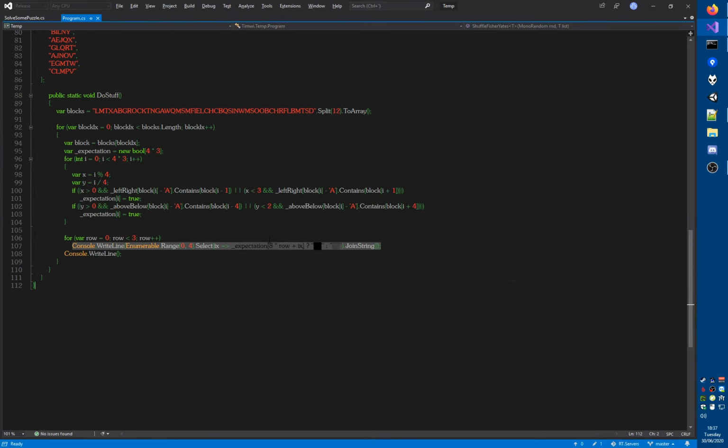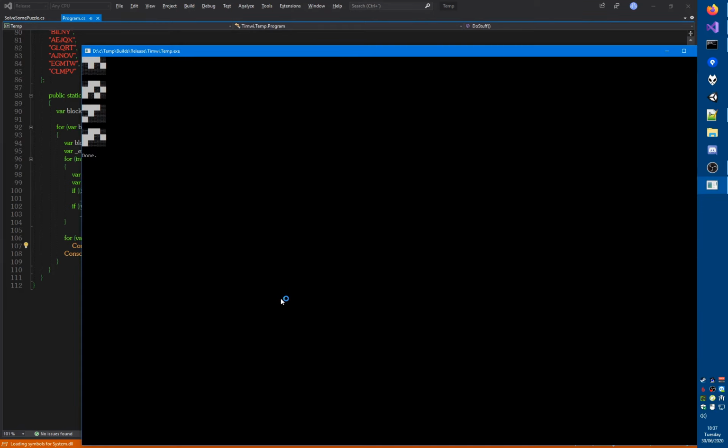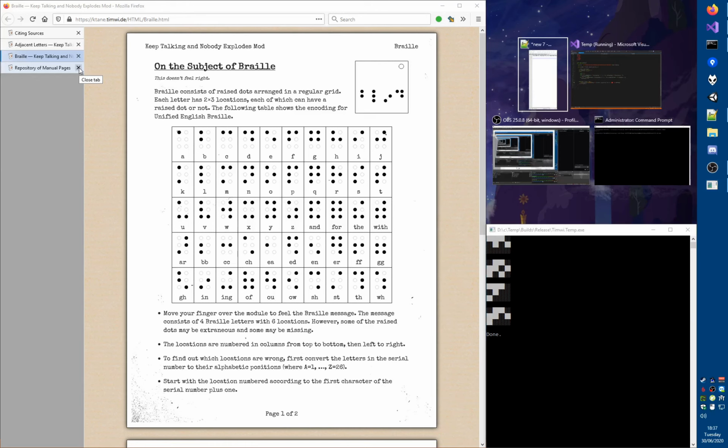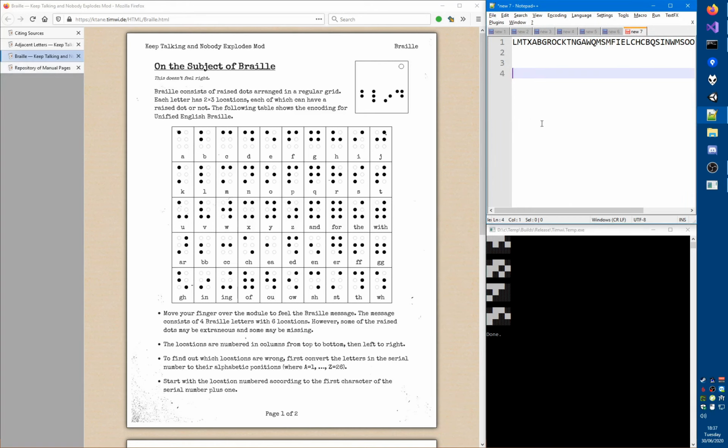Okay, I made a mistake, right, because each row has 4 elements in it. And now we get this. Okay, so let's see if we can get Braille from this. We get, this is looking very much like Braille now. Let's see. Let's just put that down here, I guess. There you go. Okay, so the first character is a D, then we have E, then we have T, O,